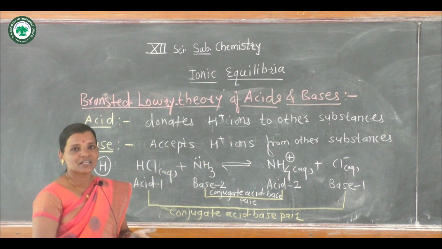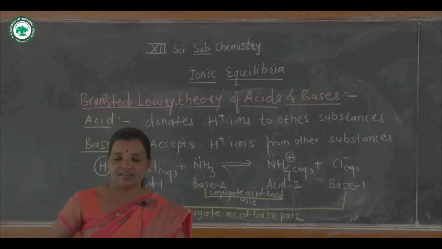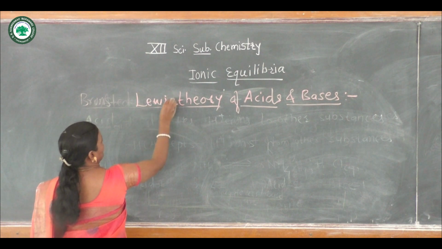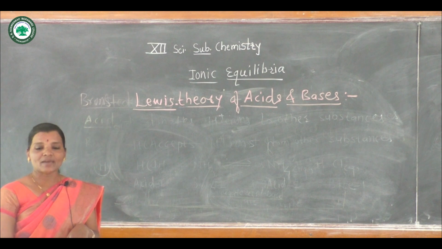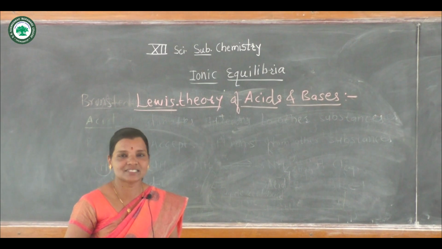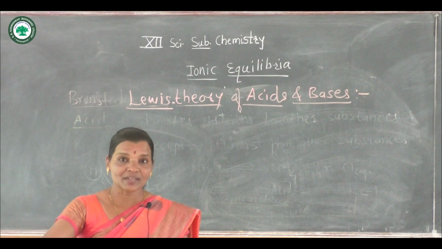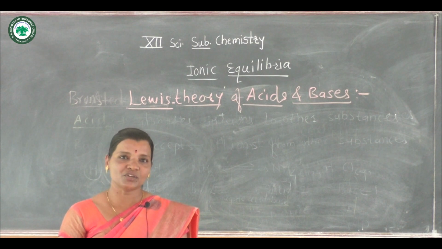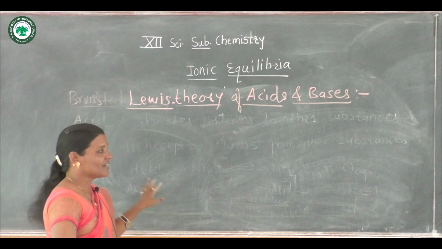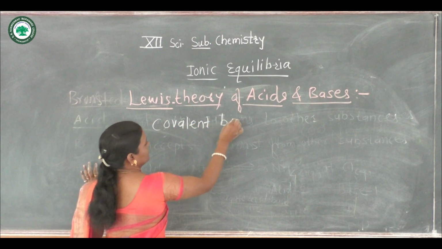Now let us see the next theory of acids and bases, that is Lewis acid base theory, the Lewis theory of acids and bases. This is a very interesting concept, because in 11th standard we have studied the classification of bonds, that means types of bonds, and one type of bond we have seen is the covalent bond.